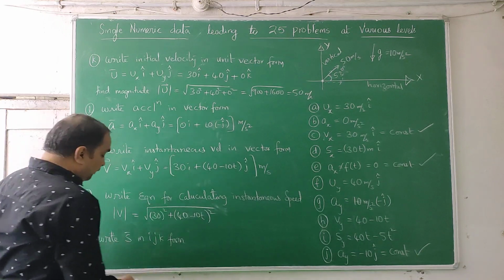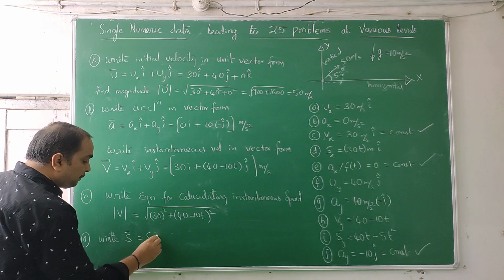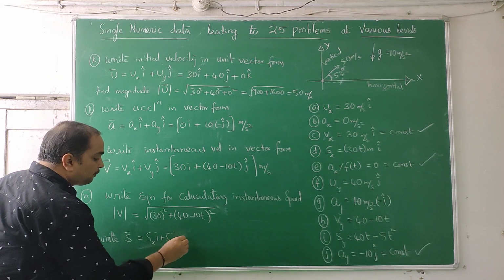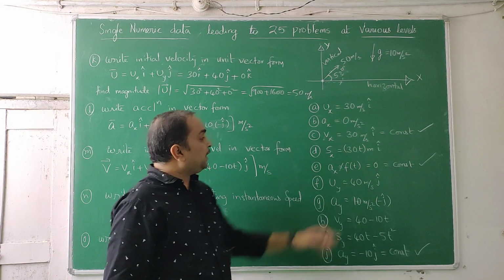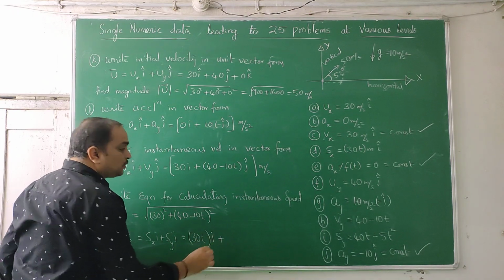Write S bar in ijk form. So same thing, S bar in ijk form is Sx i cap plus Sy j cap. What is Sx? 30t into i cap, plus what is Sy?